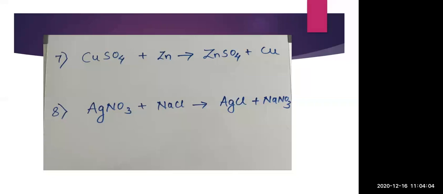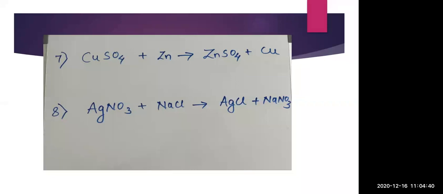As I already told you while teaching those reactions, whenever there is a single displacement reaction, the reactants will have one compound and one element. Here you can see CuSO4 is a compound and Zn is an element. Always remember, a single displacement reaction always has one compound and one element. So this is a single displacement reaction, because on the reactant side one is a compound and the other is an element.